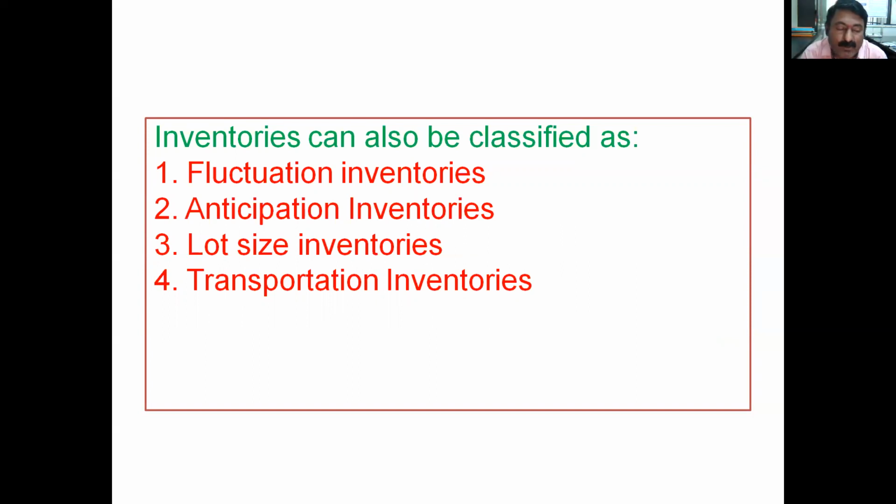For one of the products, depending upon the requirement, the product is required to be ordered 1000 for this month. Okay, for next month it may be the case that only 800 units are required. So as per the history and as per the prediction, the highest limit for that inventory is 1100 and the lowest limit for that inventory is 700. So there is a continuous fluctuation between 700 to 1100, and depending upon the order, requirement and forecast, these inventories are fluctuating. So these are fluctuation inventories.